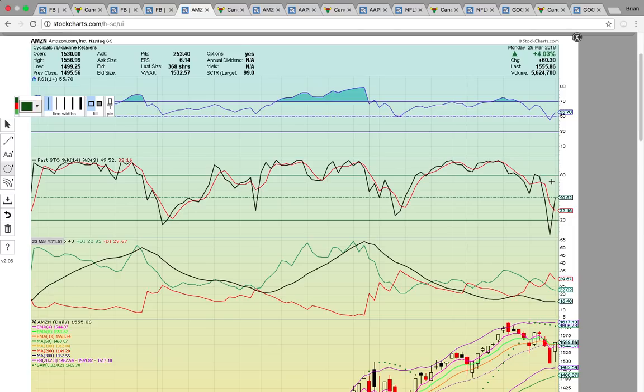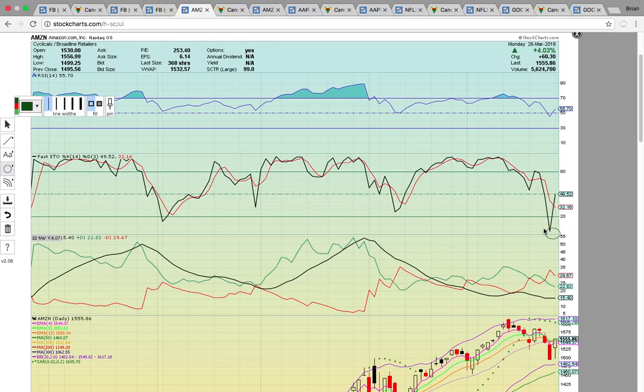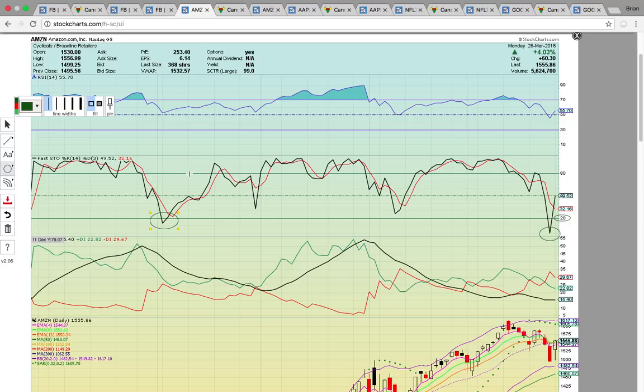So Amazon had that big bounce after closing super low on Fasto on Friday. That close below 20 was a buy signal. Anytime you see a FAANG stock close below 20 on Fasto, it's paid off to buy. It's been a simple buy signal. It's an oversold condition, every single time it's happened.